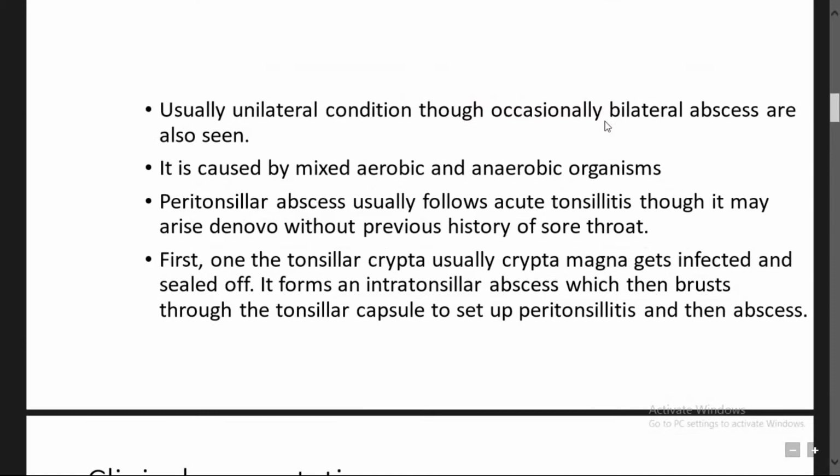Peritonsillar abscess is usually a unilateral condition, though occasionally bilateral abscesses also occur. It is caused by mixed aerobic and anaerobic organisms, because it is exposed to the oral flora, that is, the bacteria present in the oral cavity and the oropharynx. Peritonsillar abscess usually follows acute tonsillitis, though it may arise de novo without any previous history of sore throat.